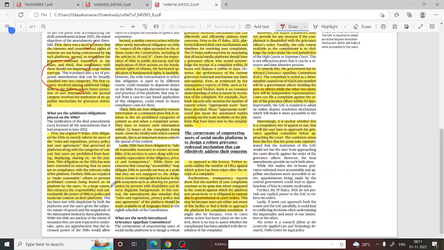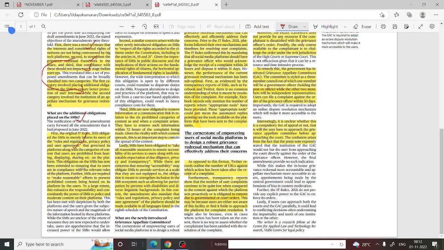So, what are the additional obligations placed on the SMIs? First, the original IT Rules of 2021 obligated SMIs merely to inform their users of the rules and regulations, privacy policies, and user agreement that govern the platform, along with the categories of content that users are prohibited from hosting, displaying, sharing, etc. on the platform.